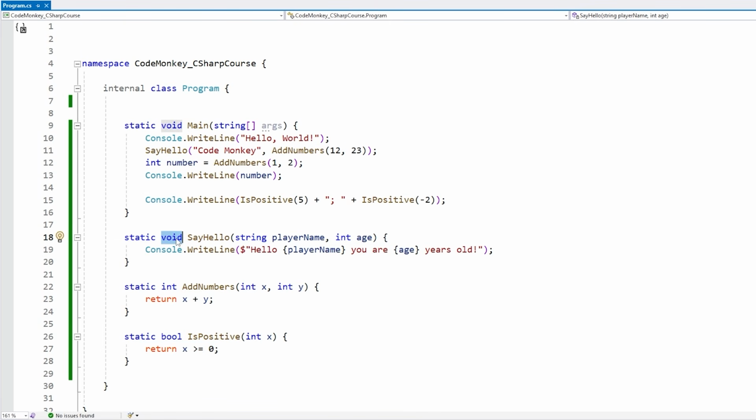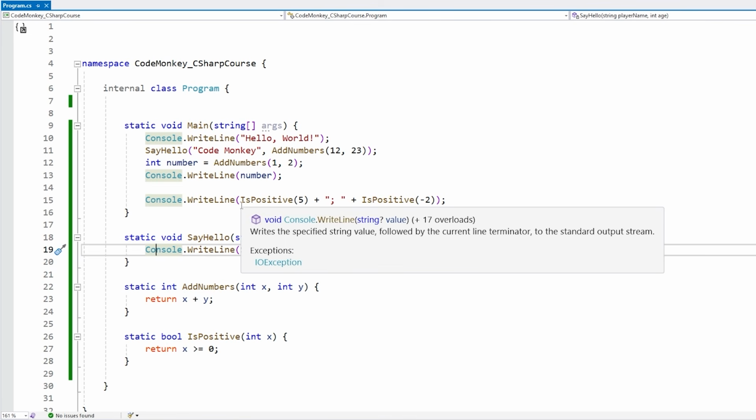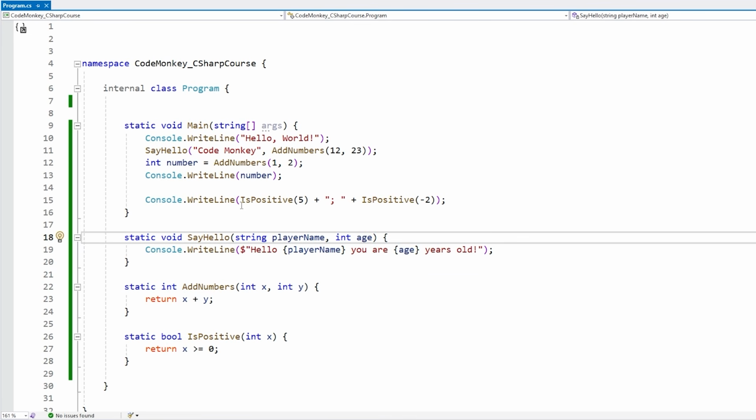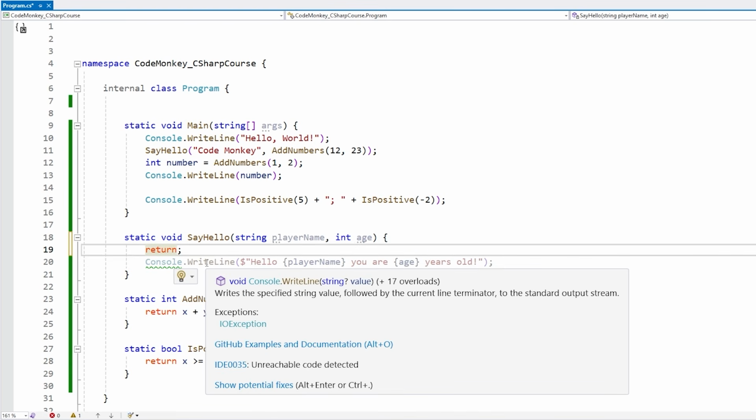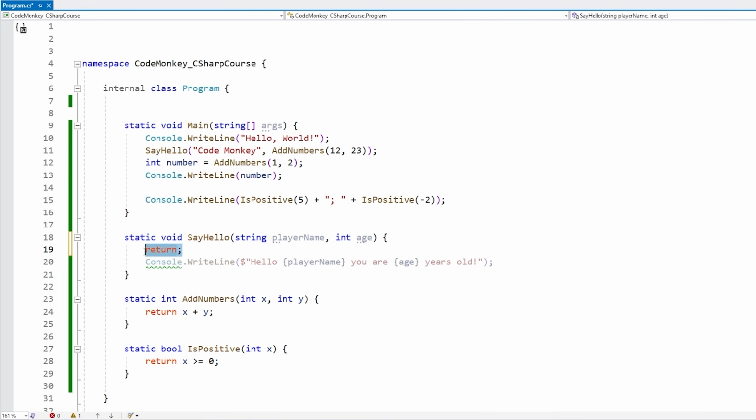Now back over here on the void return type, on this one, you don't have to call return. Over here, we have no errors. However, if you want, you can also call return. And for this one, since this returns nothing, it returns no type. Instead of calling return, then passing in some value, we just call return, then semicolon. That's it. Basically, what this will do is it will stop the execution of the function directly at this point. So Visual Studio actually helps us. As you can see, this line is in a dark gray. And that is because, like it says here, unreachable code detected. Since we are always calling return over here, then this line of code will never ever run.